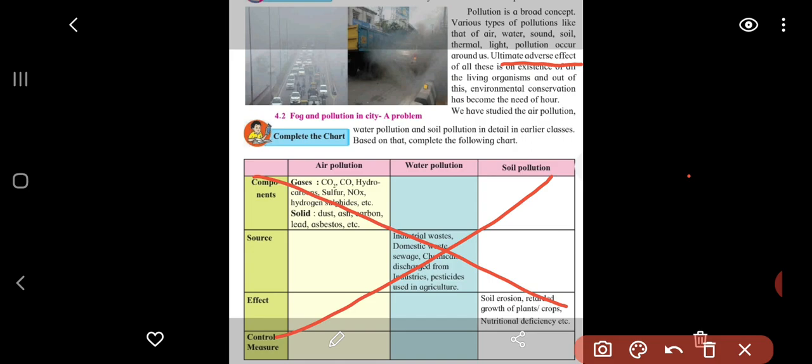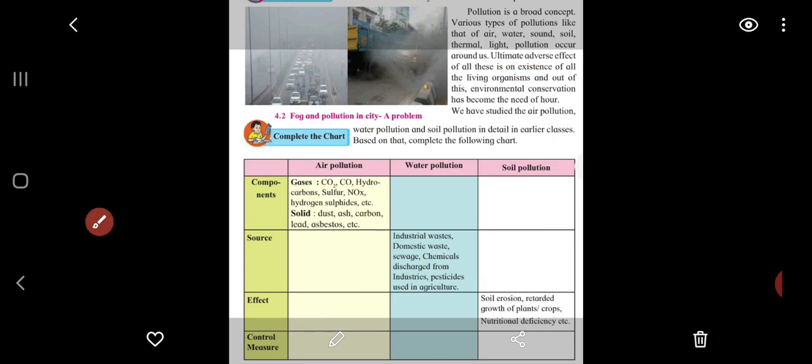So why is there a need to conserve the environment? Because different pollutions exist, like air, water, sound, soil, thermal and light pollution, and we are living with them now. This has become a part of our life, and it's disturbing our environment, and that disturbs our life. So we have to conserve the environment in which we are living.